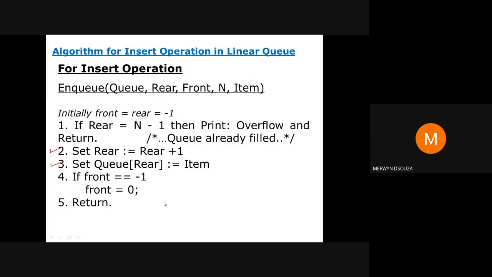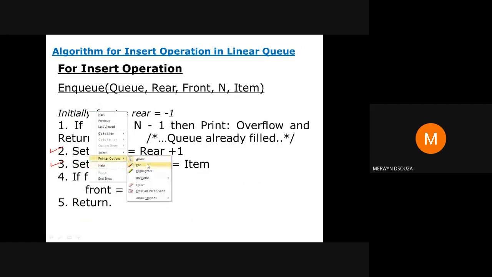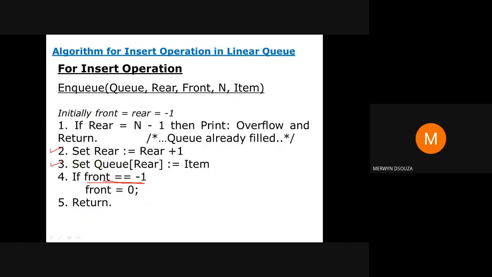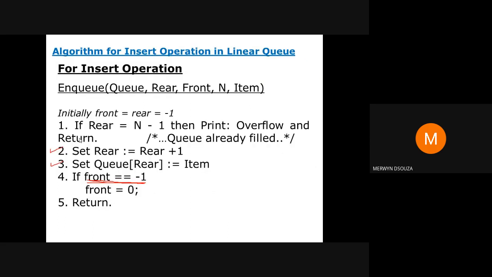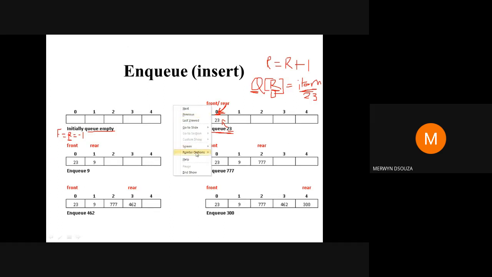So how do we do that? Using this code here. We check if the value of front is equal to -1. Here you can see the value of front is equal to -1, so it is true. If it is true, what do we do? We make front equal to 0. So that means now front also has the value 0. So it is pointing to the index of your array where 23 is stored.